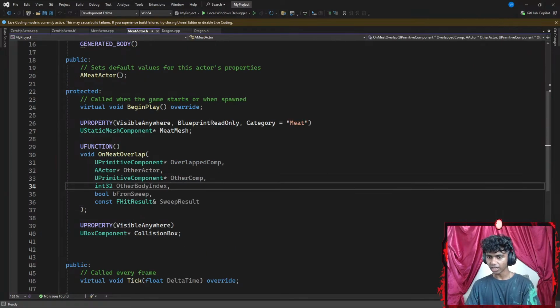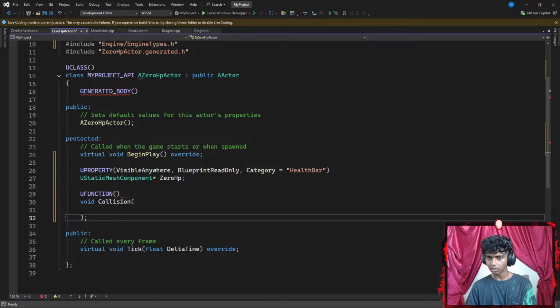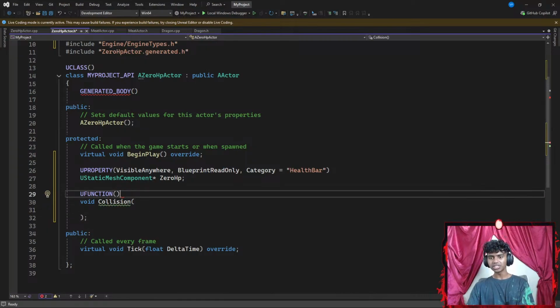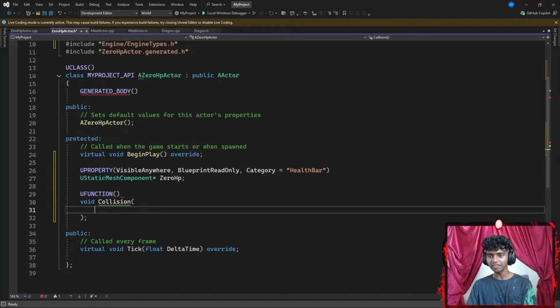Is the UFUNCTION correct? So go with UFUNCTION, void OnOverlap this function. Okay. What if I end this with a semicolon? I mean, sometimes it gets so confusing in Unreal because apparently most of the time it shows me a red underline that does not even mean anything. Okay, so now my UFUNCTION is going to be requiring a UPrimitiveComponent.